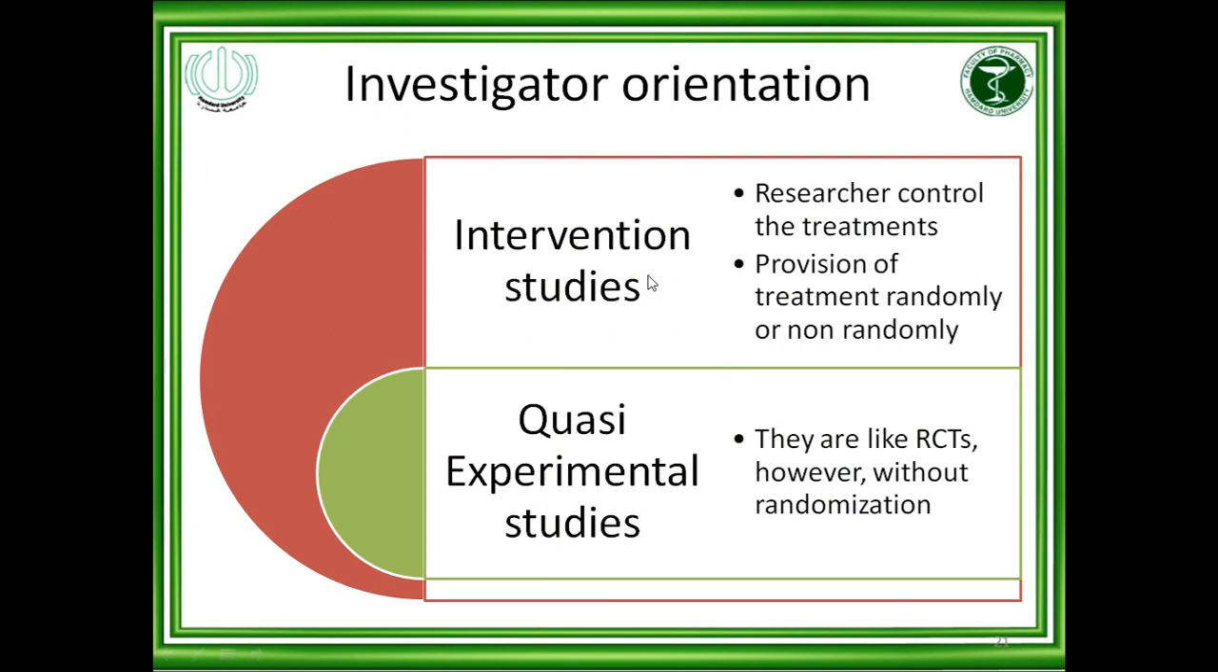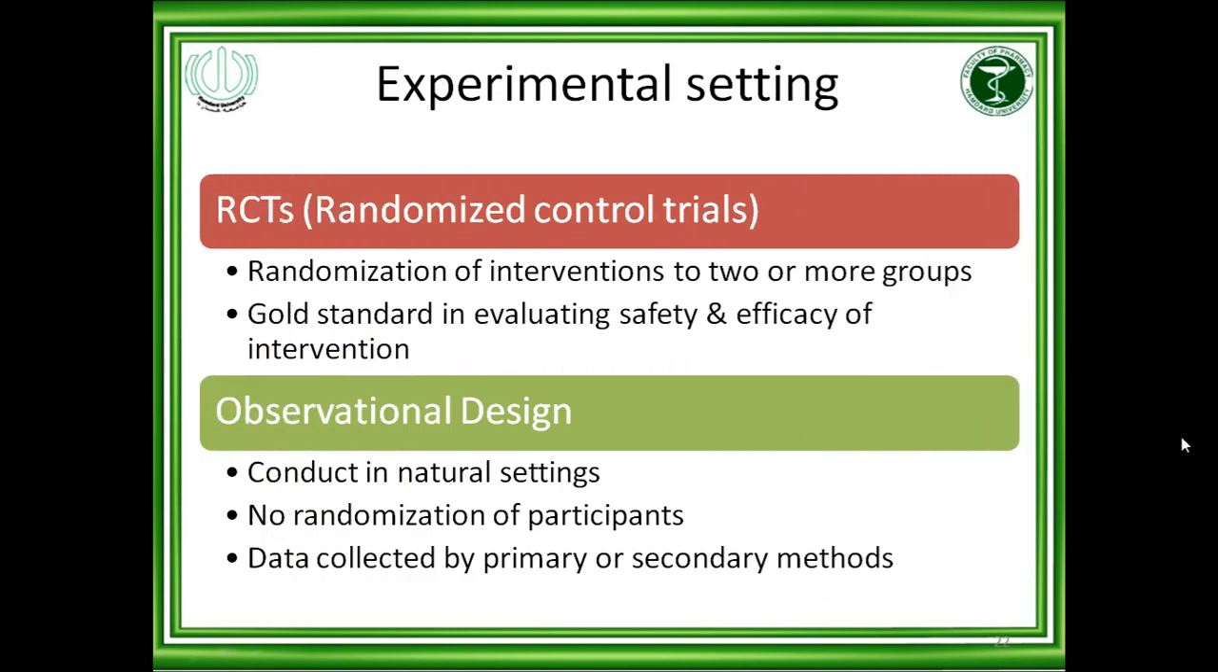Investigator orientation: investigation, intervention research. The researcher controls the treatment, with provision of treatment randomly or non-randomly. Quasi-experimental studies are also like randomized controlled studies, however, they have no randomization. In the experimental setting, randomized controlled trials involve randomization of intervention to two or more groups and are the gold standard in evaluating safety and efficacy of intervention. In this study, RCTs, you compare two treatments and the patients are randomized, to avoid bias.